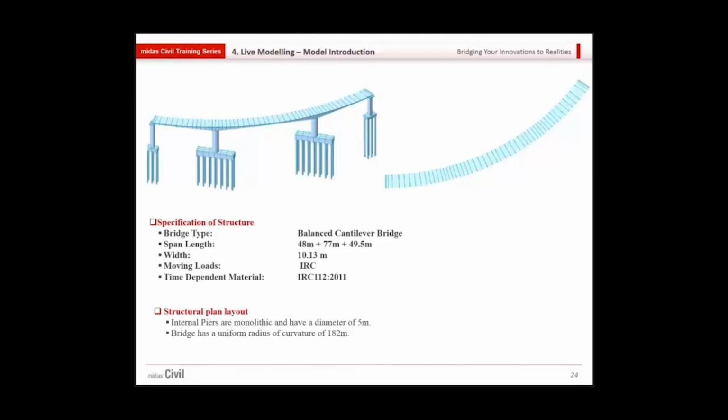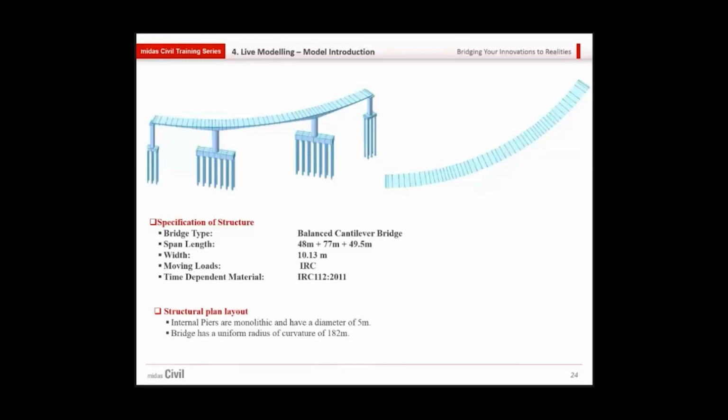This is a 3-span box girder balanced cantilever bridge having span lengths of 48 meters, 77 meters and 49.5 meters, with a width of 10.13 meters. As you can see, it is a tapered box bridge, tapering from the internal piers to the outer piers. Then for moving load and time dependent properties, we're going to use the IRC code. In the structural plan, the internal piers are monolithic, having a diameter of 5 meters, and the bridge has a uniform radius of curvature of 182 meters.